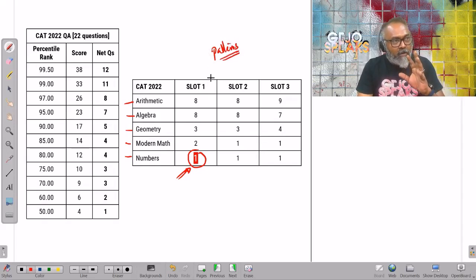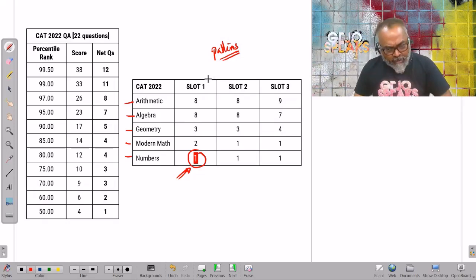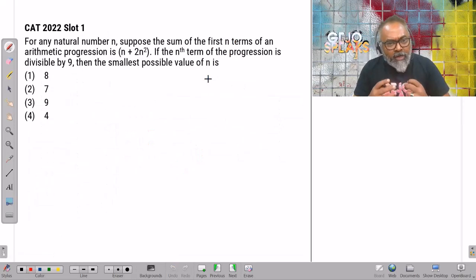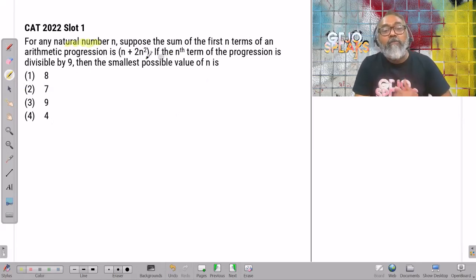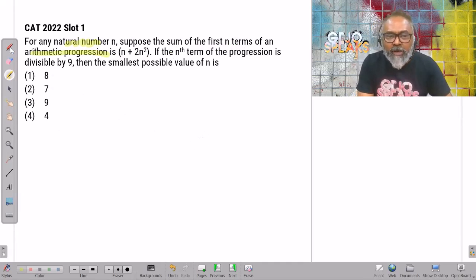Let's go to the question. Let me explain. Okay, this is a CAT 2022 slot 1 question. For any natural number n, okay, great. Suppose the sum of the first n terms of an arithmetic progression. What is an arithmetic progression? Arithmetic progression is, in this case, a natural number: term 1, term 2, term 3, term 4, and so on and so forth. So it's the first number plus a common difference, right?